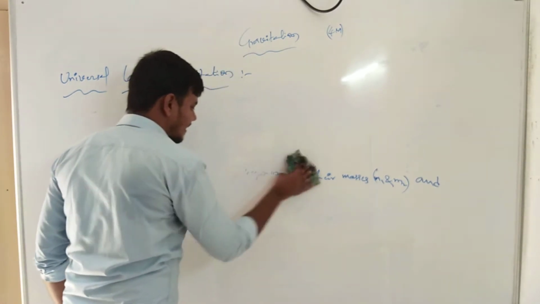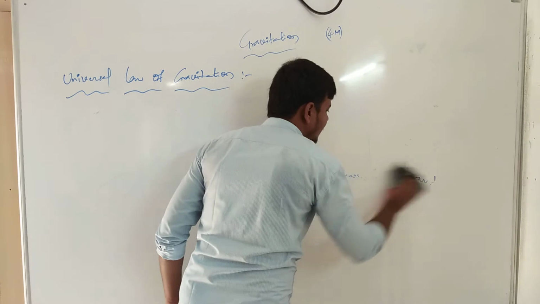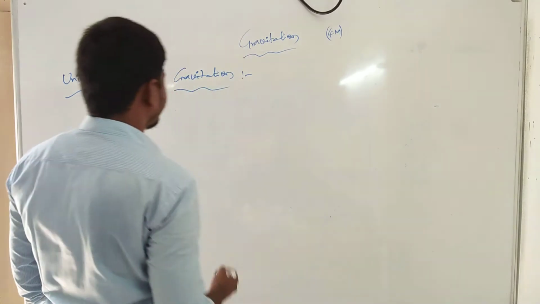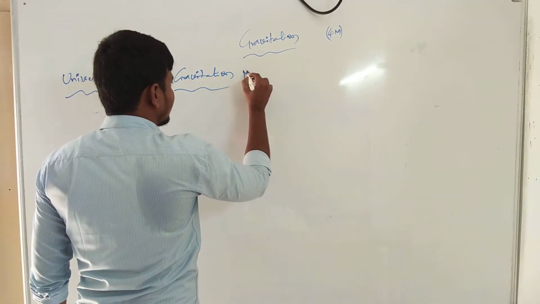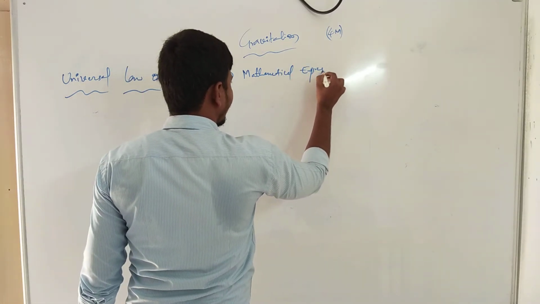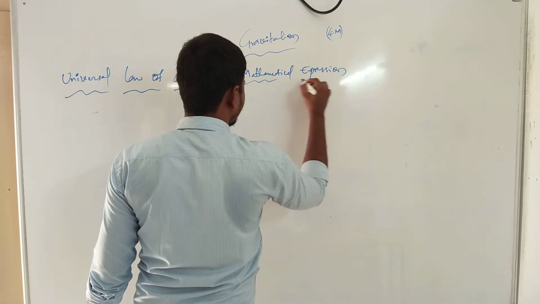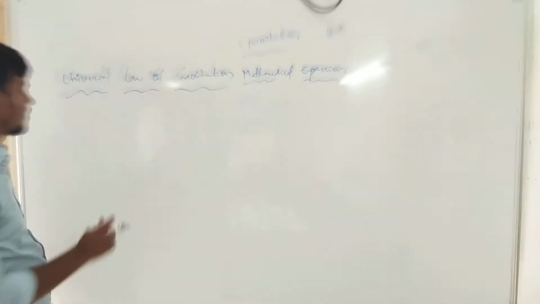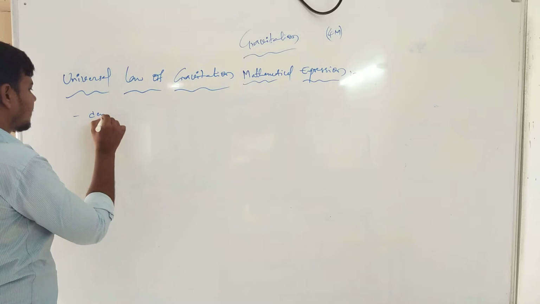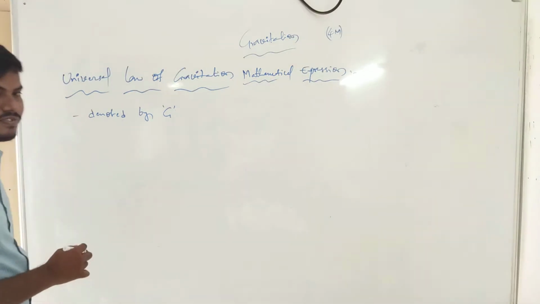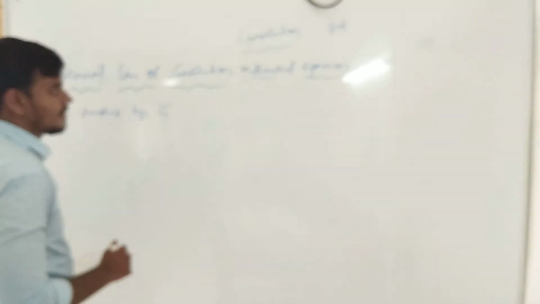Explanation means we take the equation of the universal law of gravitation, the mathematical expression. Now, this universal gravitational constant is denoted by capital G. Now we take the mathematical expression.